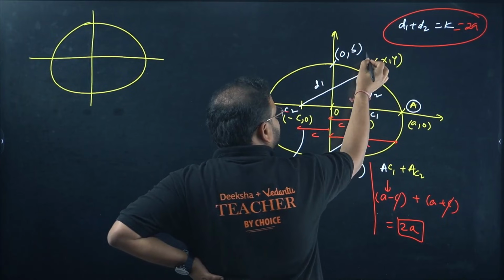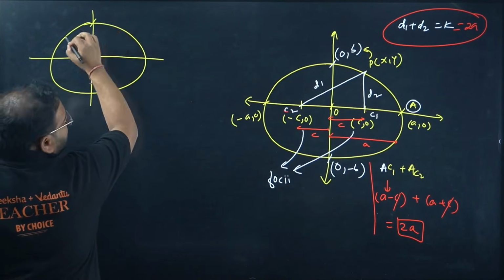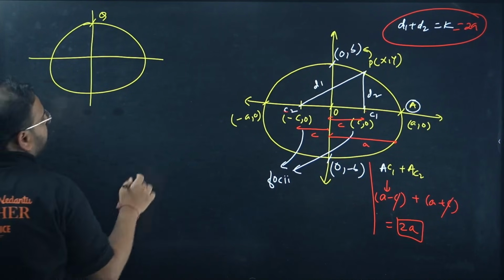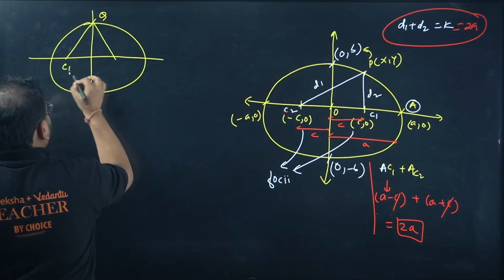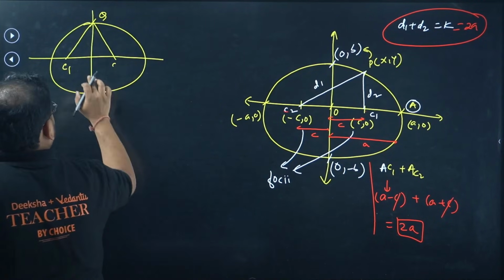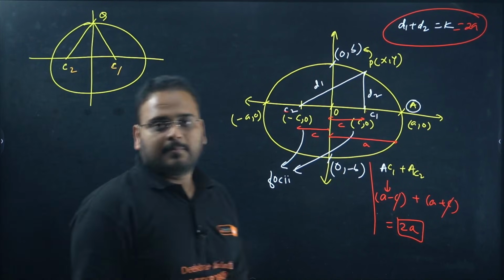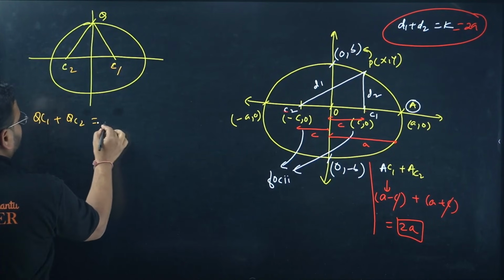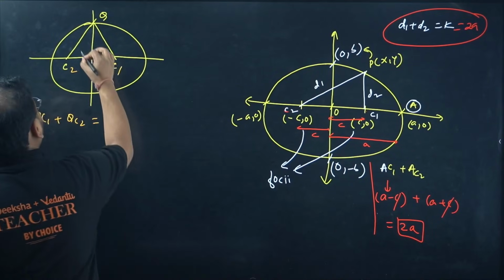What if this point goes to the point B? Let's say this point is some point Q, basically in this case given as 0 comma B. Then if this is my C1 and this is my C2, check carefully, again distance QC1 plus QC2 will be 2a only, and clearly it is evident that it will be equal in length.